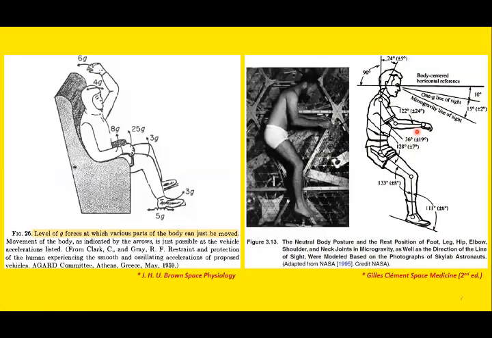Again, you can see this is the reference line, the weightlessness line of sight, and this is the gravitational force, and you can observe how the body is bent at various angles. So this neutral position is assumed to minimize the effect of g-force, especially during space flight. Our body can withstand around 3 g force, but not beyond that.